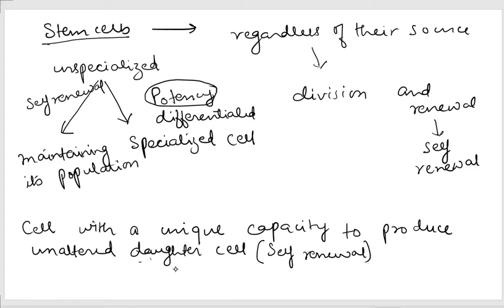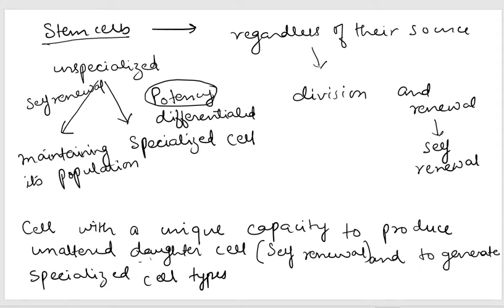And also to generate specialized cell types, this property of stem cells is referred to as potency. So any cell which has the capability to produce unaltered daughter cells, that is self renewal, and to generate specialized cell types is potency. A stem cell can generate a cell like itself, whereby the stem cell maintains its population.